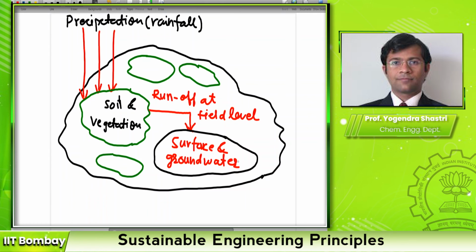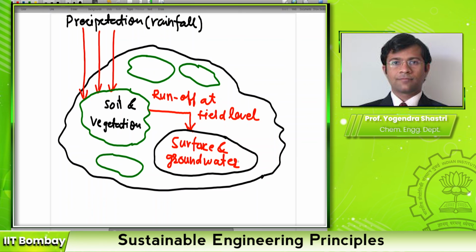So some of the water that runs off at field level will contribute to the surface water. The examples of surface water bodies are lakes and rivers, and some water will also percolate through the soil to the underground aquifers. So this is the water that is stored underground. So when we dig up a well, the water that comes out is this water in the underground aquifer, and that is known as the groundwater.